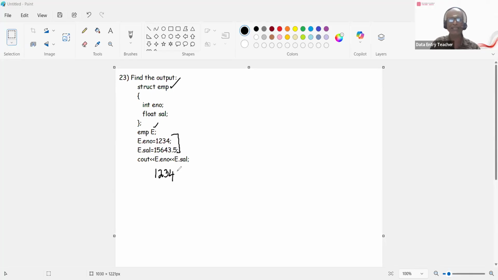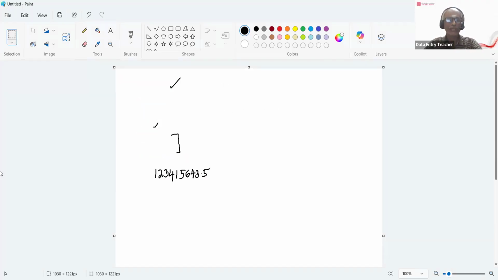There is no space, because immediately you're printing the salary. So it will print 1564.3.5. Right, there is no space, there is no line given between the two prints. So it will print together, the output together. So this is the output. All right, so we'll go to the next question.